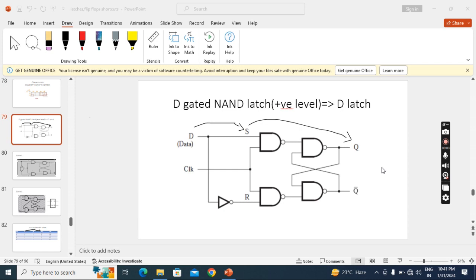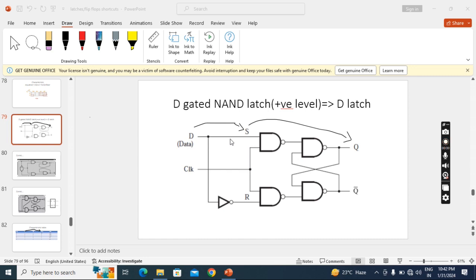In this lecture, we'll see the working of D-gated NAND latch. With positive level, we can simply also call it as latch, D-latch. D-latch always means gated latch. There is no non-gated latch in D. This is the logic diagram. We can get to D-latch logic diagram from SR latch only.